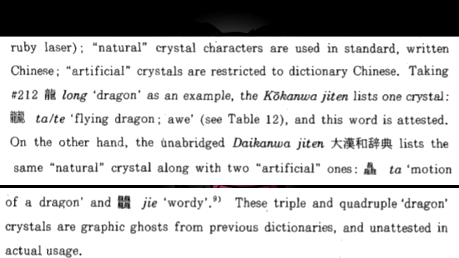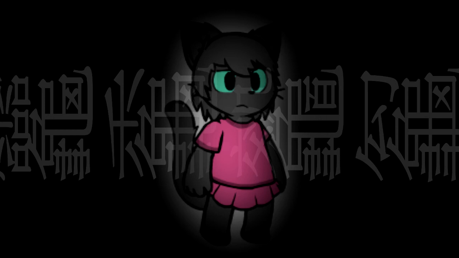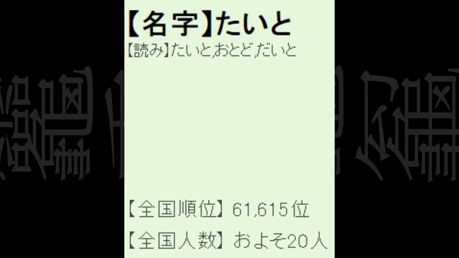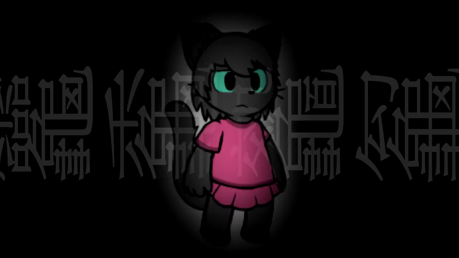On the other hand, the unabridged Daikanwa Jiten lists the same natural crystal along with 2 artificial ones, Da, but with 3 longs, and Ja. These triple and quadruple dragon crystals are graphical ghosts from previous dictionaries, and unattested in actual usage. Did this apply to Taito, however? I would actually consider Taito to be a real character. While it is considered a ghost word, this Japanese surname website I found says that there are about 20 people in Japan who have it as their last name. On top of that, it's also appeared in multiple dictionaries. I think it's real and that it is the most complicated and stroke-intensive character out there.